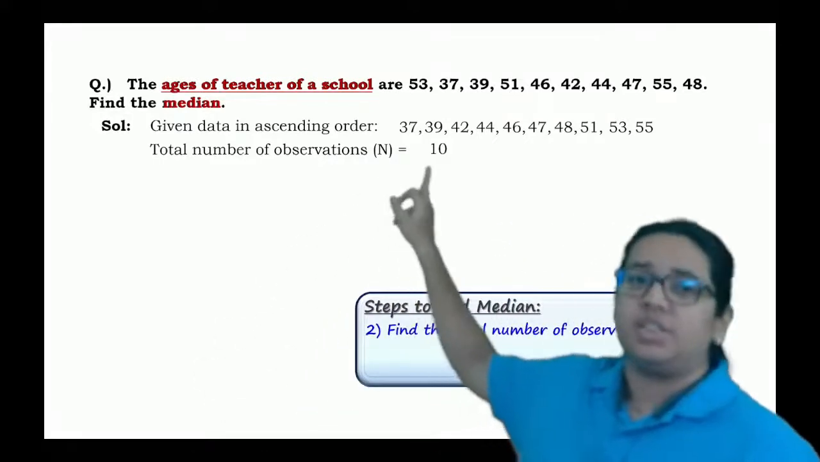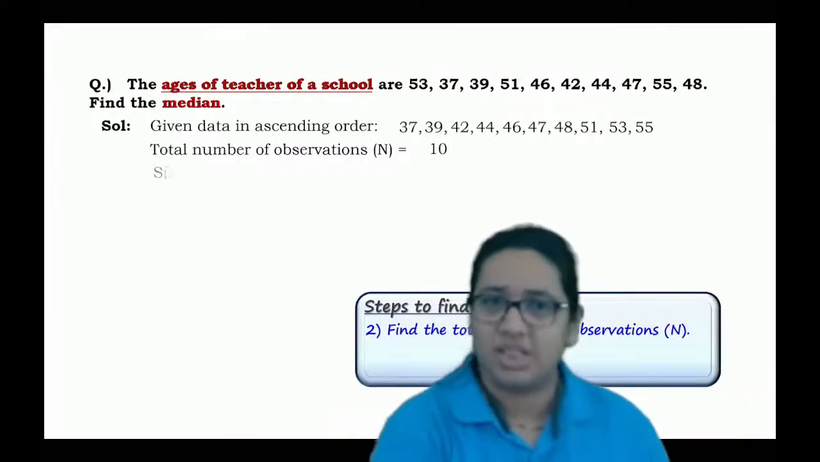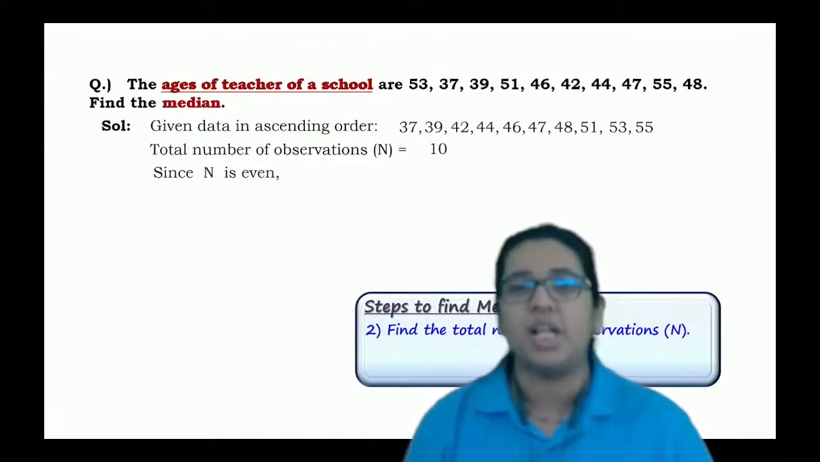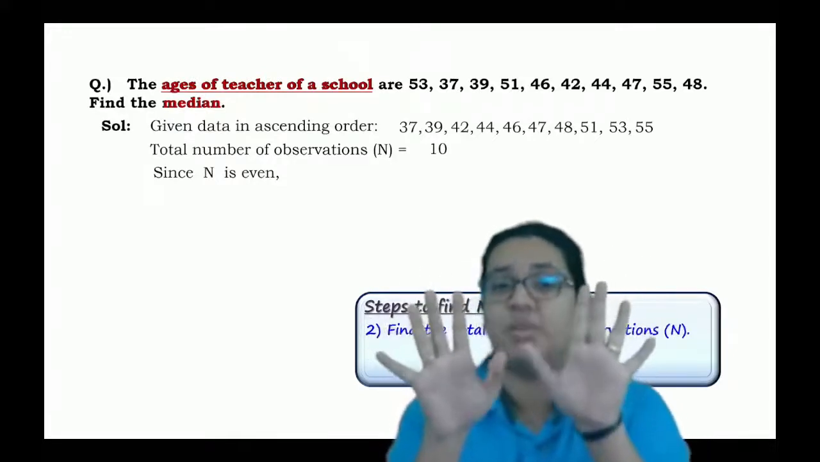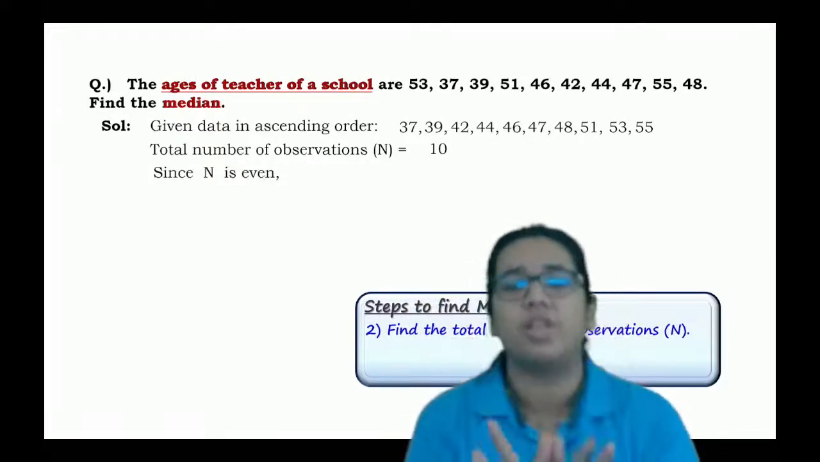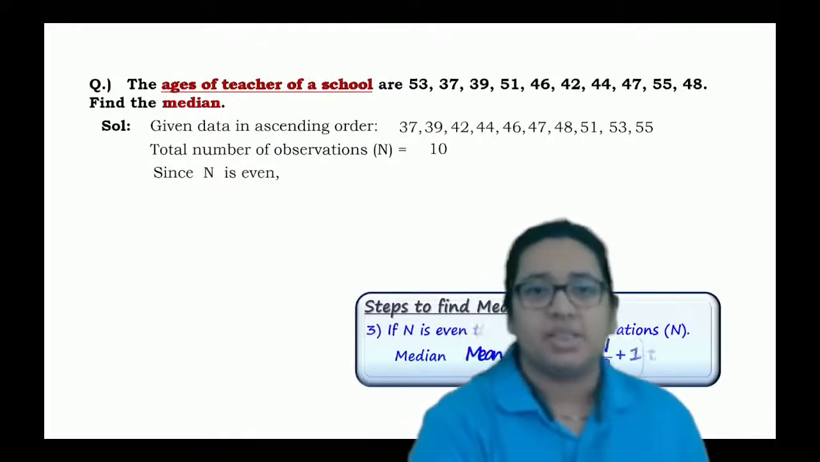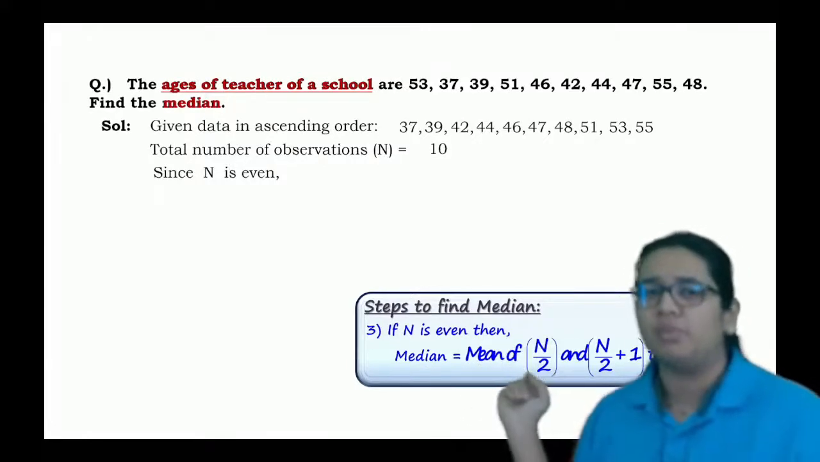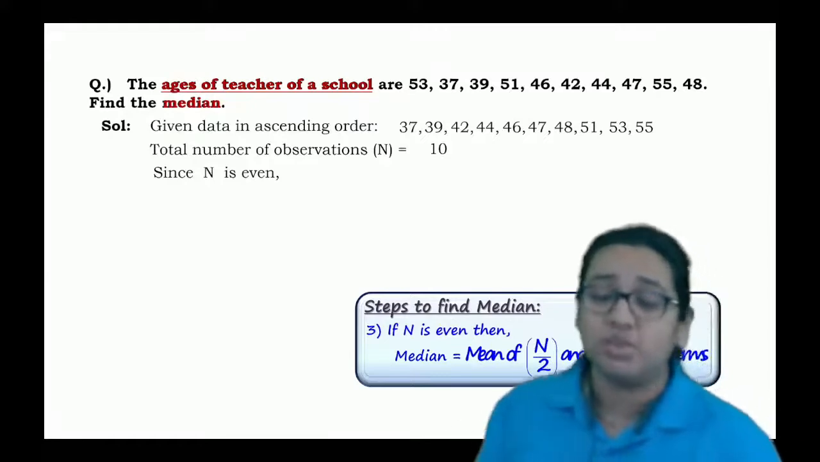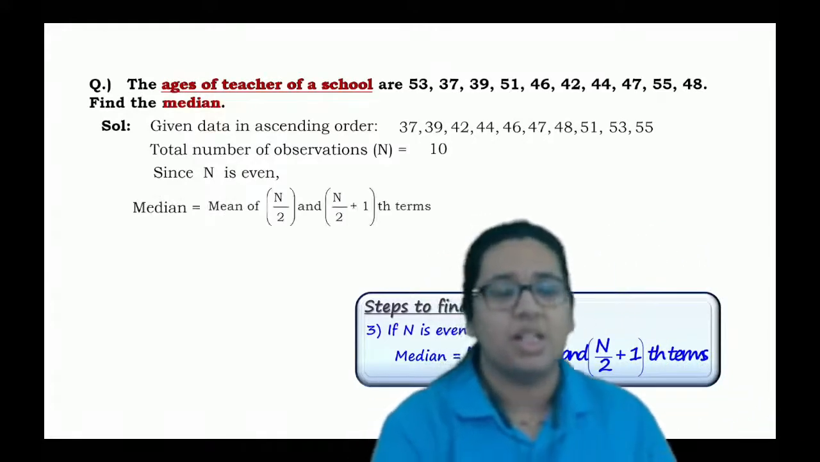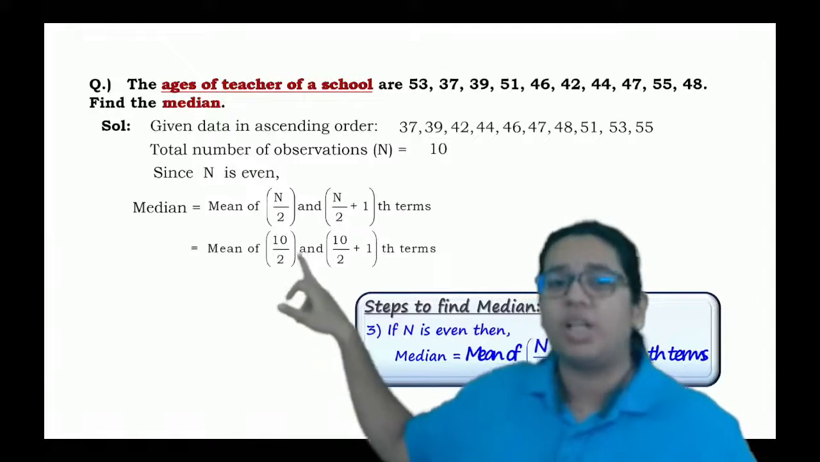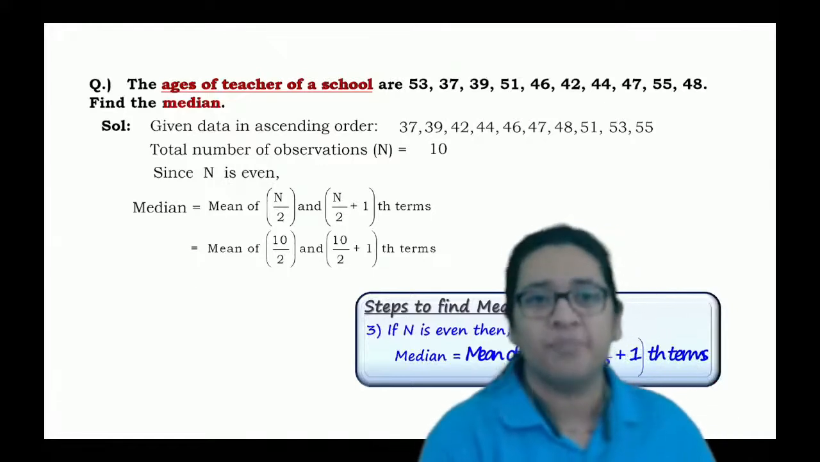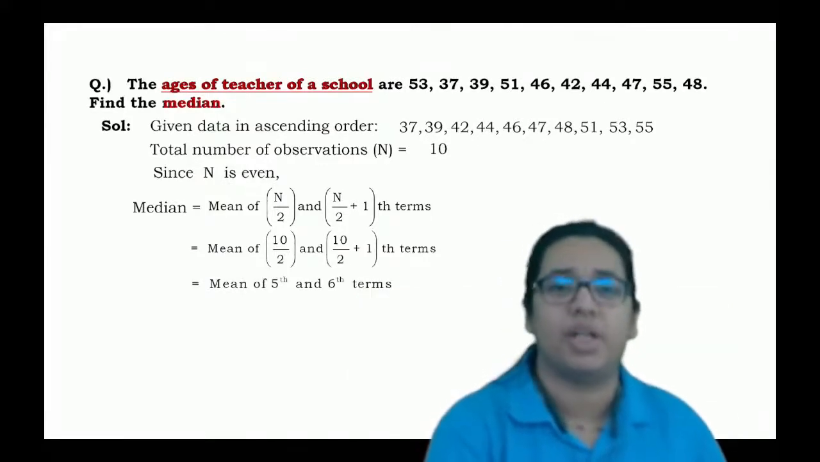But now, as the total number of observations is 10, we cannot say that there will be only one middle term, right? Hence, if n is even, then we know that the median is the mean of the n by 2 and n by 2 plus 1 term. So here n is 10. It means that we have to consider the mean of 10 by 2, which is the 5th, and 10 by 2 plus 1, which is the 6th term. Hence, we have to consider the mean of the 5th and 6th term.